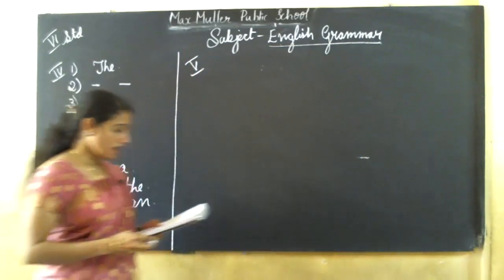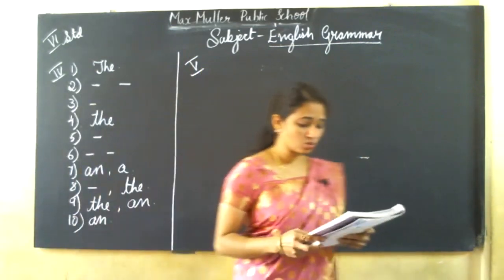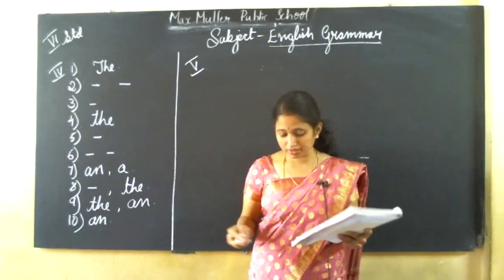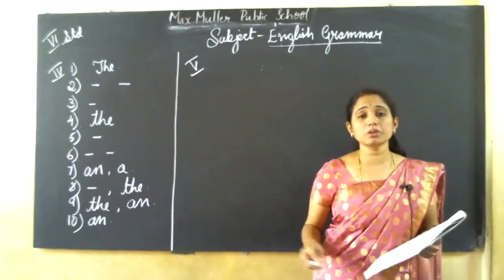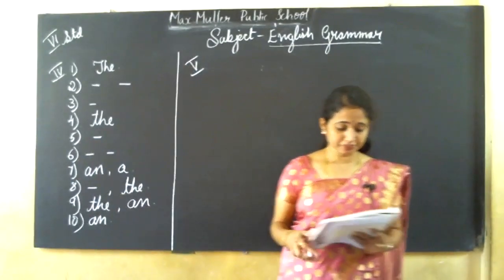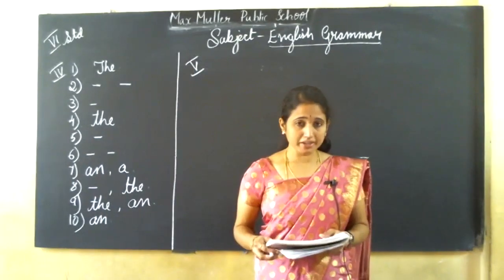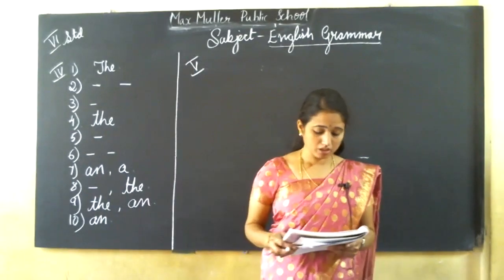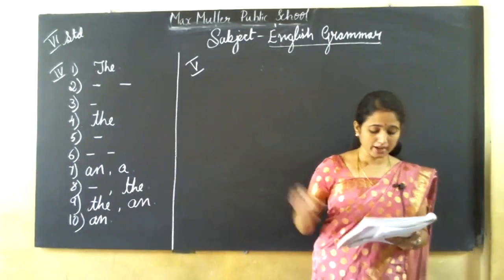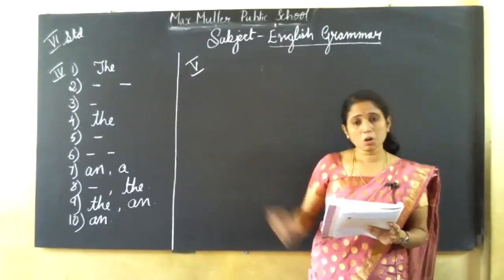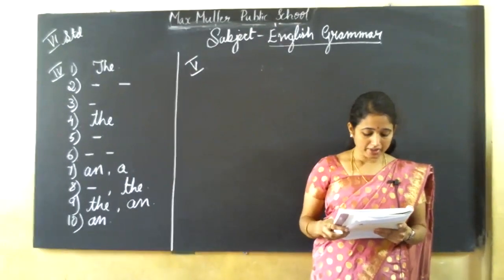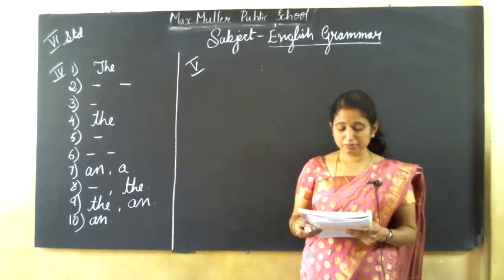Next, we are going to move to the next main, that is the fifth main. Complete the passage with suitable articles. I'll read out the passage, and I'll write the answers on the board. Okay. I live in dash apartment.